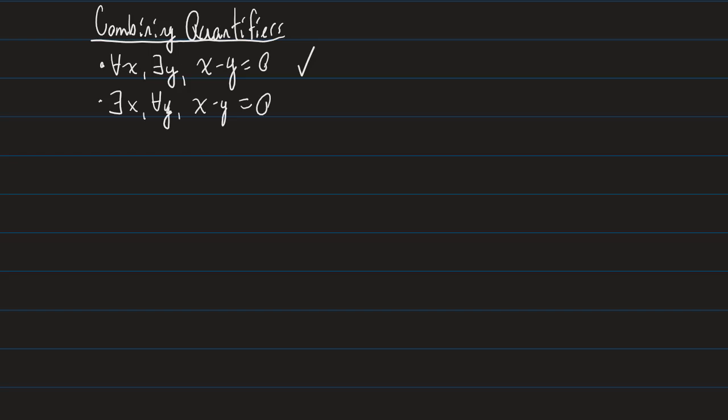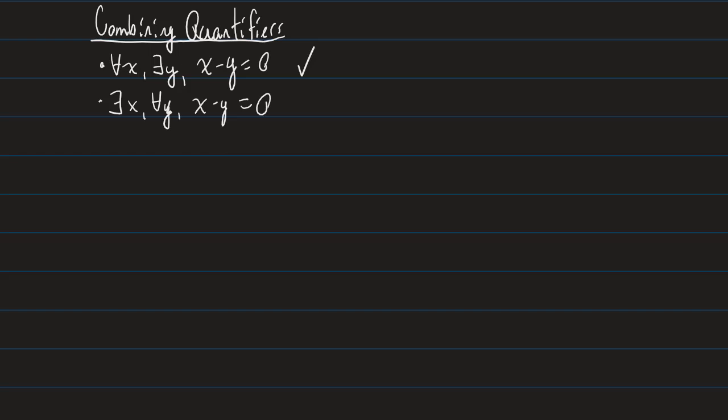What that's saying is that someone can choose an x, a singular x, that works for every choice of y. But that's not true in this statement, right? Say that somebody said x was 0. Well, if y is also 0, then it works. But if y is literally anything other than 0, like let's say 5, 0 minus 5 isn't 0. So this statement is false.